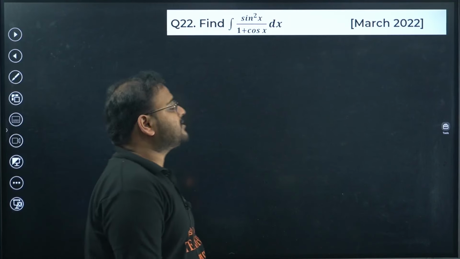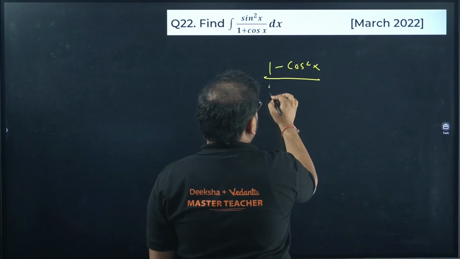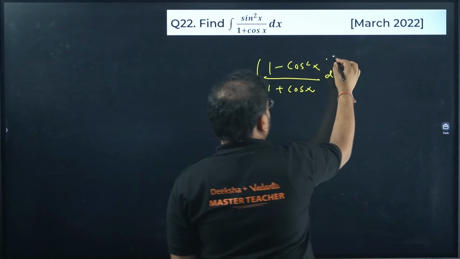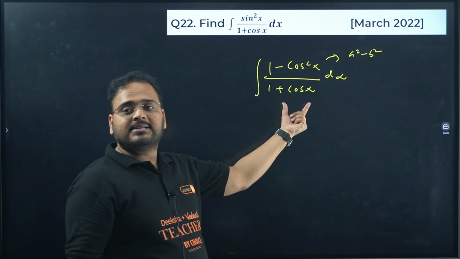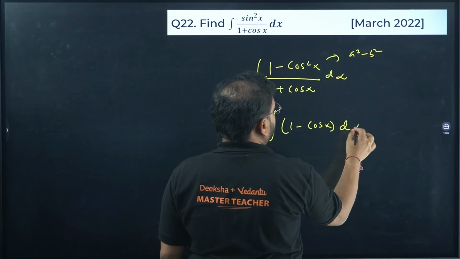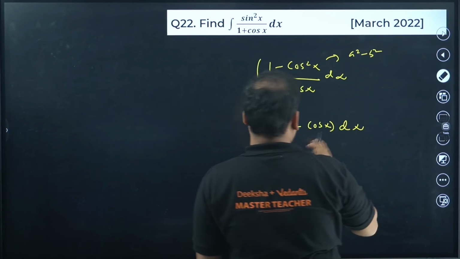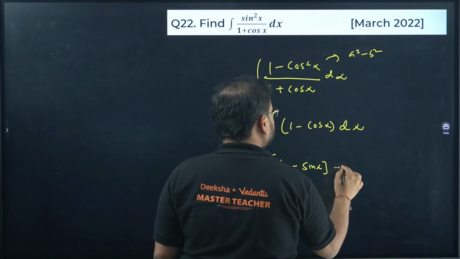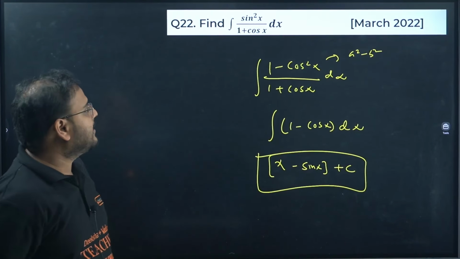Find the integration of sin square upon 1 plus cos x. Very simple. Write sin square as 1 minus cos square x divided by 1 plus cos x. Integral formula we have. This is going to be a square minus b square, for that we have a minus b and a plus b. A plus b will be cancelled. I'll have only a minus b left. So 1 minus cos x dx, answer will be x minus sin x plus c. For 1 we have x, for cos we'll have sin. The minus sign will remain as it is.